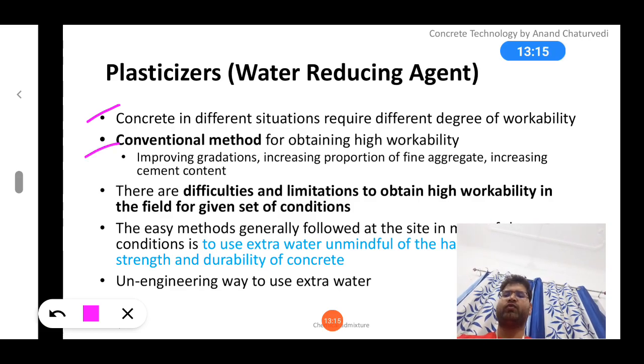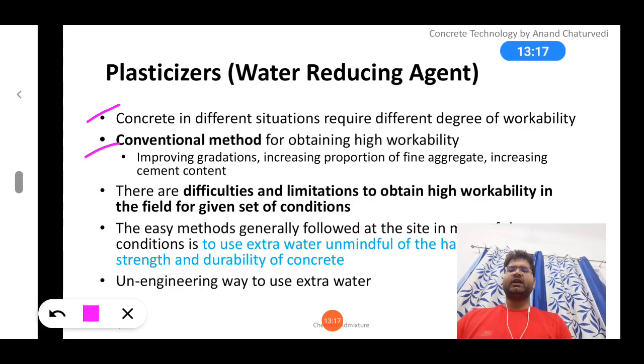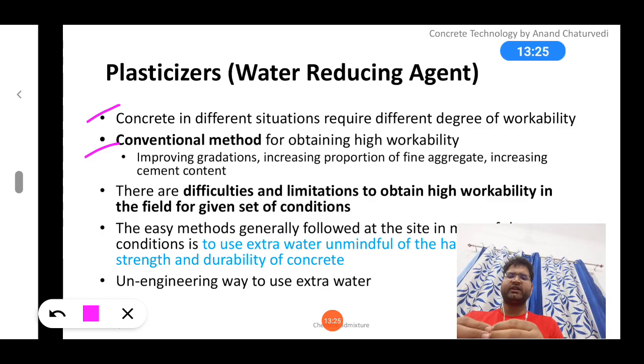So what was the conventional method to increase the workability? For obtaining high workability by the conventional method, what could we have done? Basically by improving the gradation, increasing the proportion of fine aggregate, increasing the cement content. Okay, so these are some conventional methods.